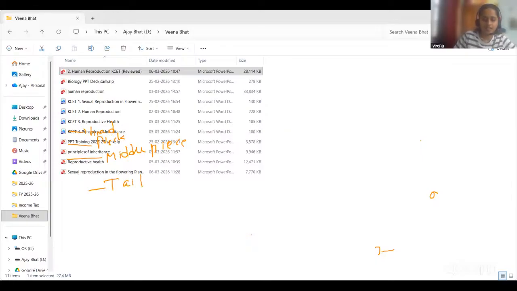So here they are asking about the labeled part A. In the structure of the sperm there is a cap-like structure. Can you see the cap-like structure here?